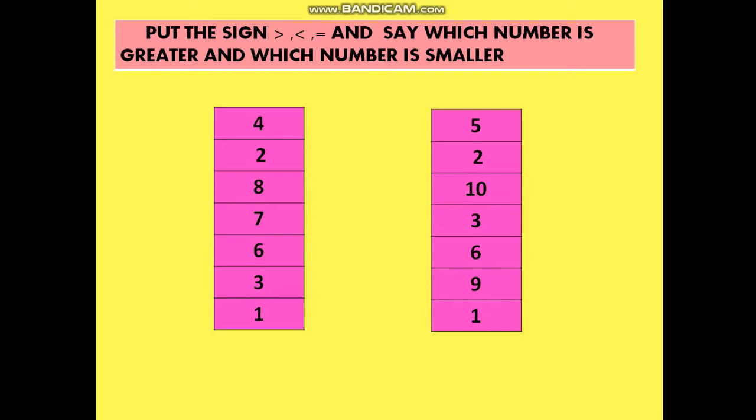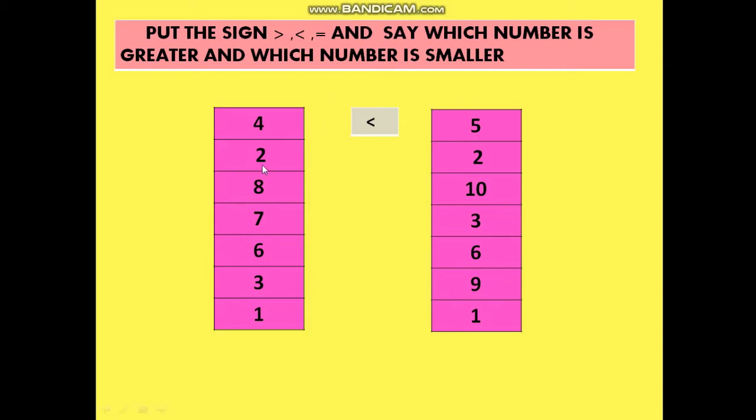Now 4 has come before. And then the number is 5. So we are going to put the greater than sign in front of number 5 and show the back towards number 4.